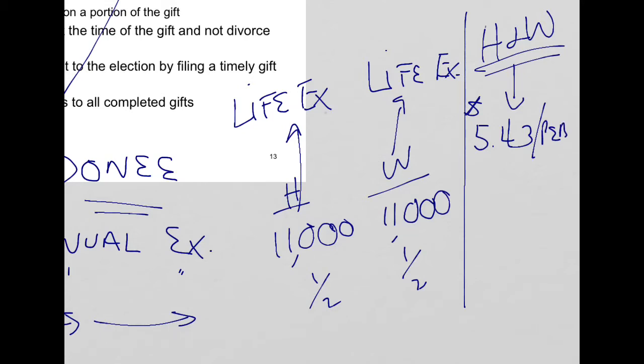That's this year's amount. It's really times 2, because the husband gets 1 and the wife gets 1. So it's 10.86 million a married couple can give away to their children, if that's where they want to go, without being subject to the gift tax.